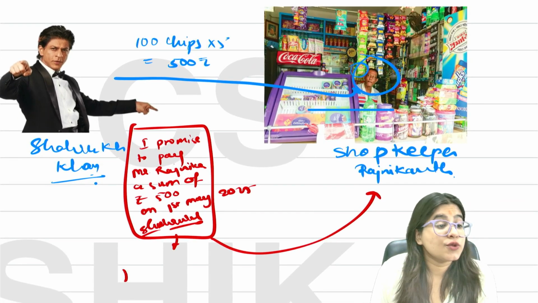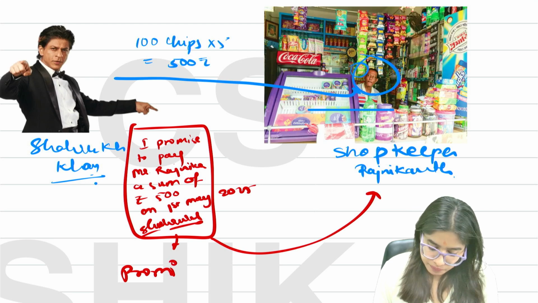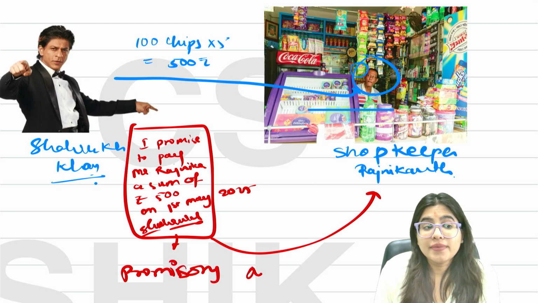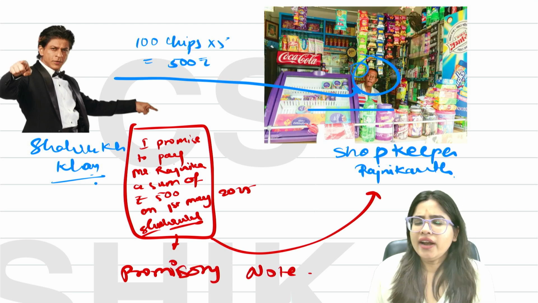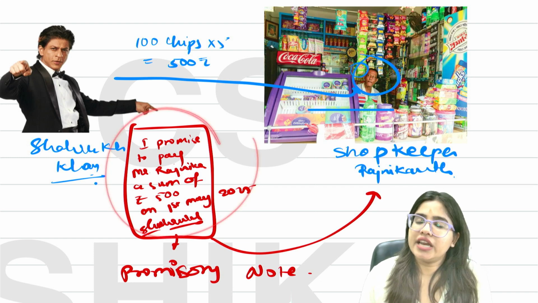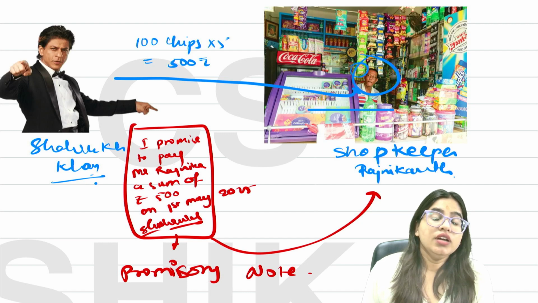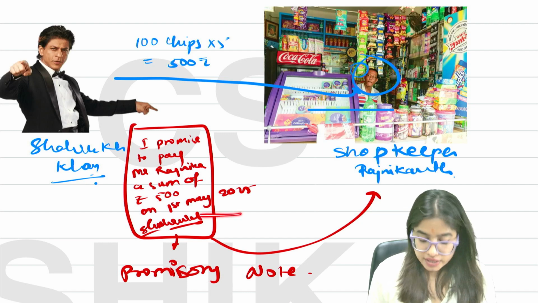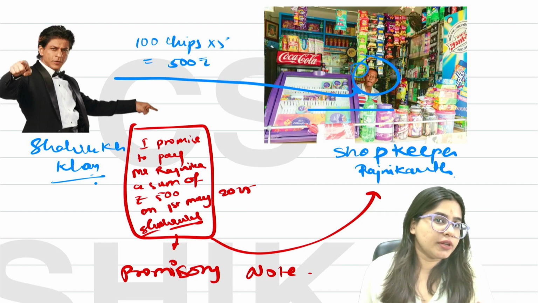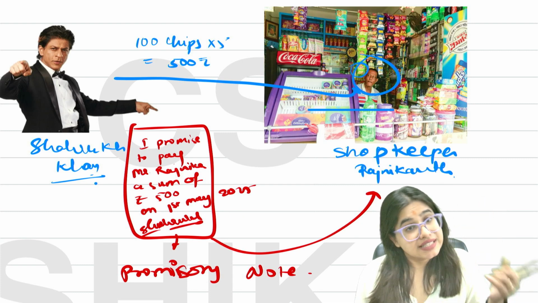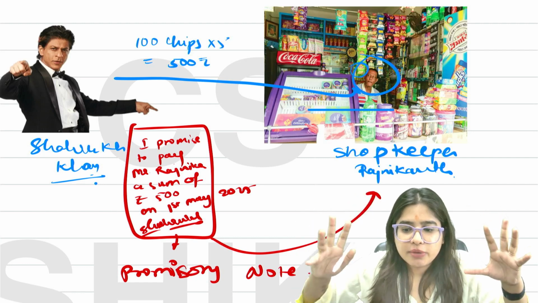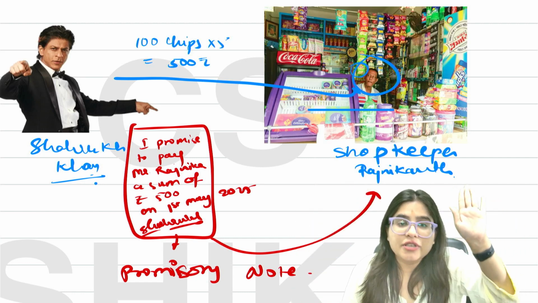Now this is known as a promissory note. And this is a negotiable instrument. Negotiable instrument, first of all, is it a document? Yes, it's a document, so it's an instrument. Secondly, it is transferable. Transferable means, imagine there's a piece of paper.